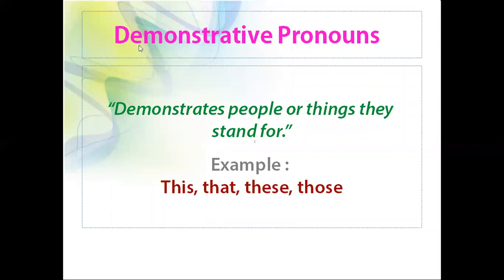Next, we are going to see demonstrative pronoun. Demonstrative pronoun is nothing but it demonstrates people or things they stand for. It refers to a specific thing. For example, this, that, these, and those. So these are demonstrative pronouns. Demonstrative pronoun is nothing but it stands for a specific thing.